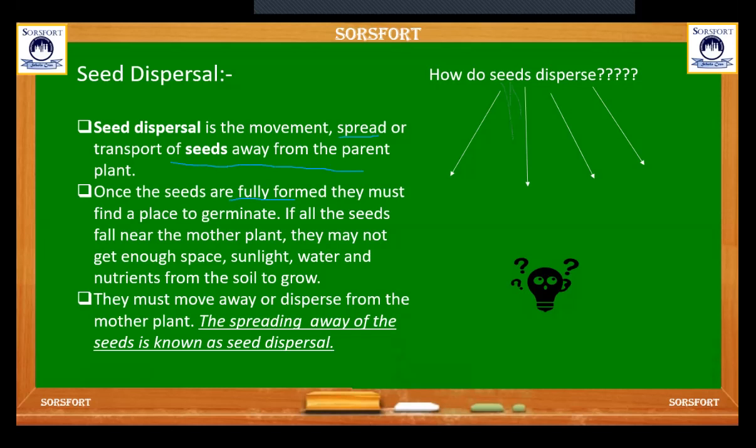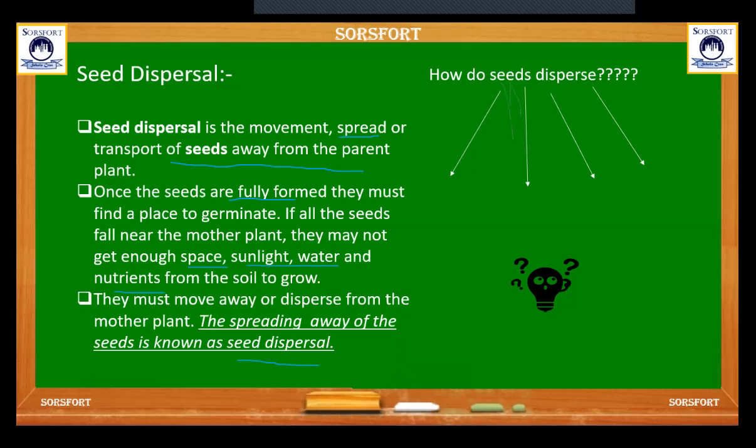If all the seeds fall near the mother plant, they may not get enough space, sunlight, water, and nutrients from the soil to grow. To grow, a plant needs enough space, sunlight, water, and nutrients. They must move away or disperse from the mother plant. So the spreading away of the seeds is known as seed dispersal.